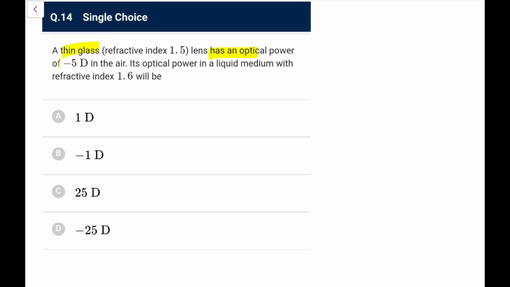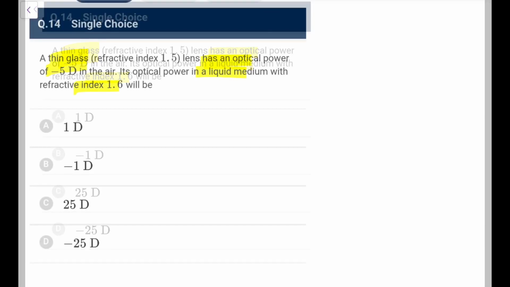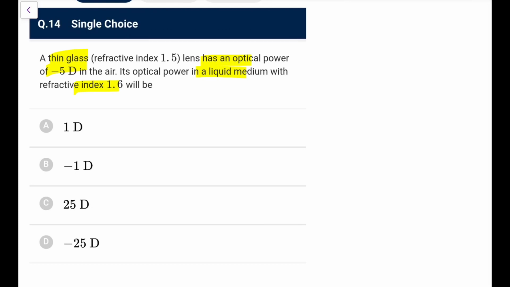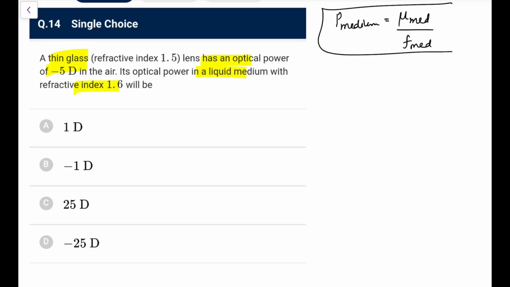Then, a glass lens has an optical power of -5D in air. If the optical power in a liquid medium with refractive index 1.6... This is a question that has been asked in JEE previously. So here the important thing is, power in a medium would be equal to refractive index of the medium upon focal length in the medium. It is not 1 by f here. That misconception is there because of the air case we generally write. This is the thing that confuses many, and because of this I also for many years taught students that the data might not be right in this question, but the data is right.